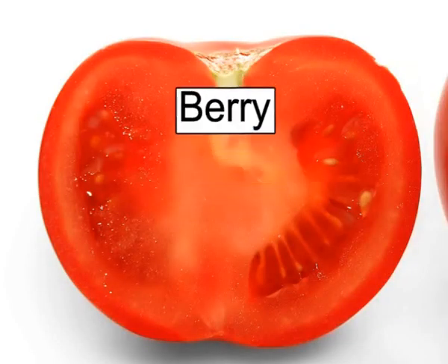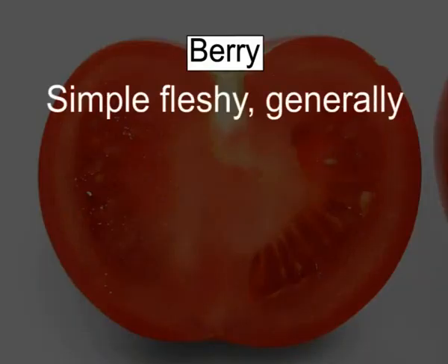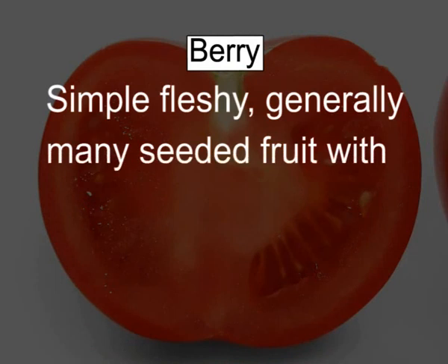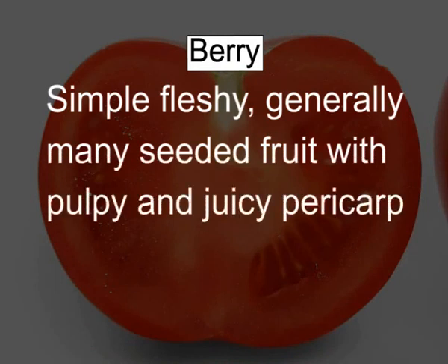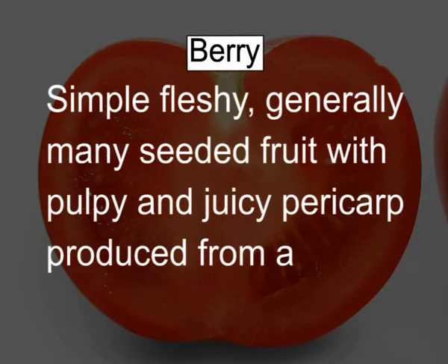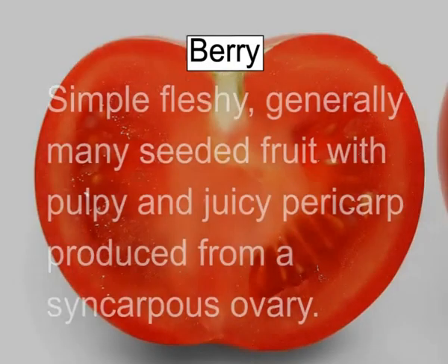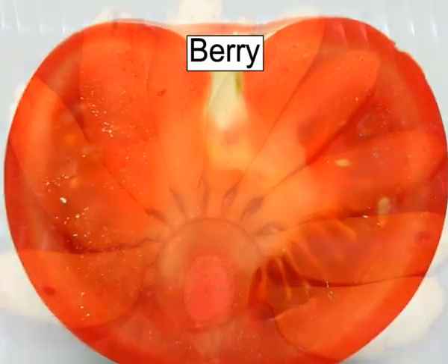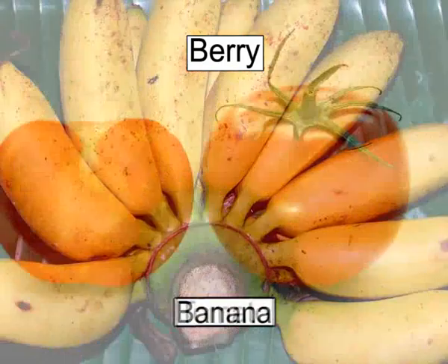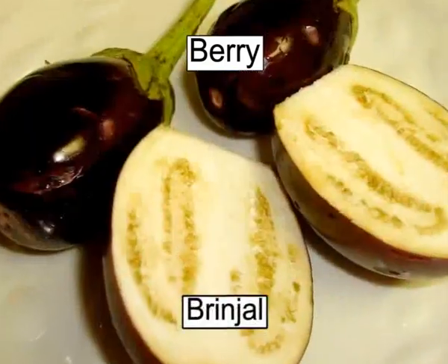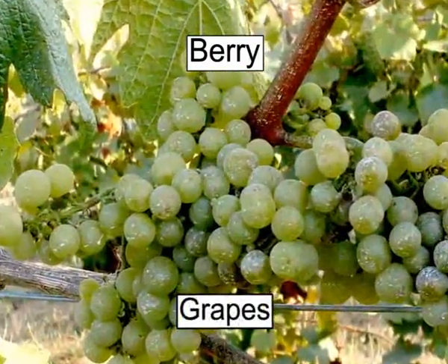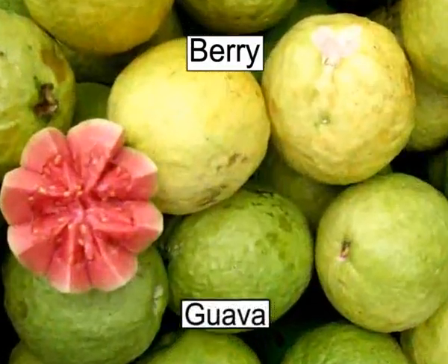Berry. It is a simple, fleshy, generally many-seeded fruit with pulpy and juicy pericarp produced from a syncarpous ovary. Fruits of this type are banana, tomato, brinjal, grapes and guava.